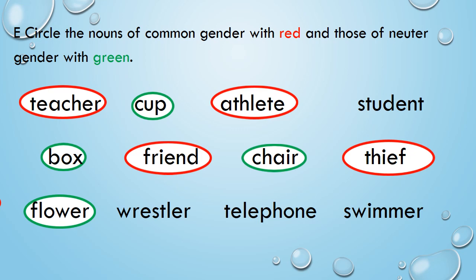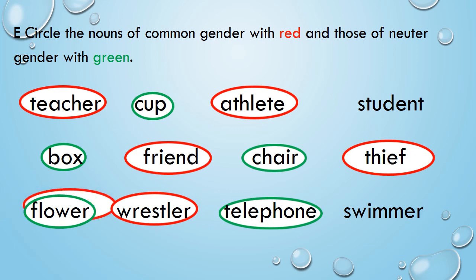Wrestler is a person who takes part in wrestling, and wrestler is common gender. Then we have telephone, which is neuter gender. Then we have swimmer. Swimmer is, yes, common gender. And the last word we have is student, which is again common gender.